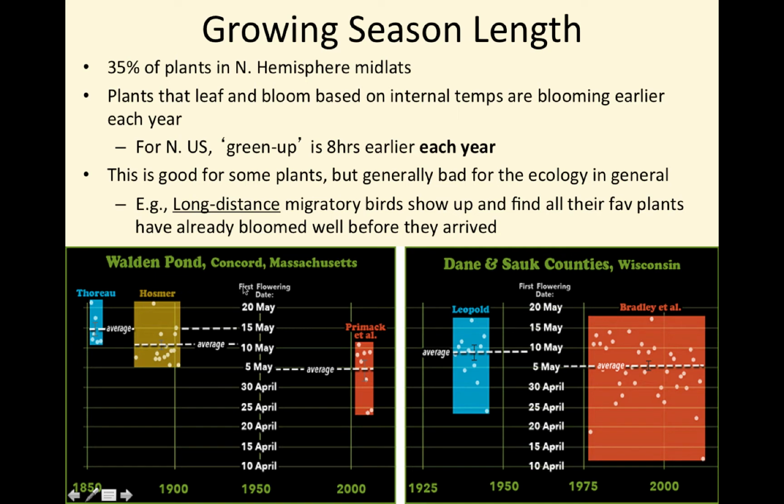In 1850, the first flowering date by Thoreau was shown to be the 15th of May at Walden Pond in Massachusetts, and then over time, to the most recent study, the flowering date has moved up significantly to the 5th of May. So flowers are blooming earlier.